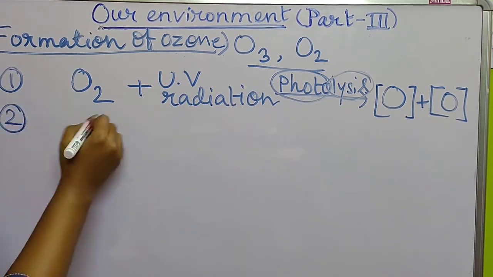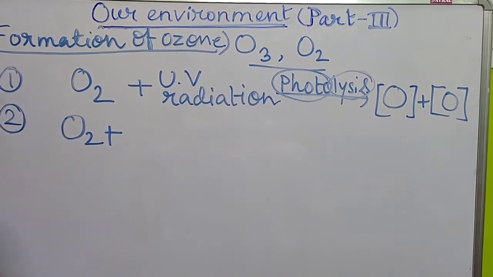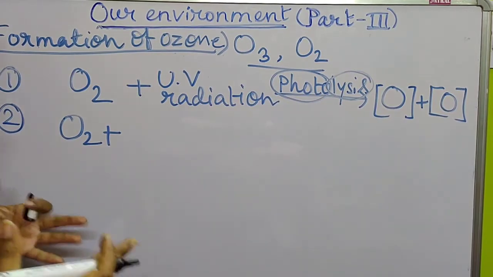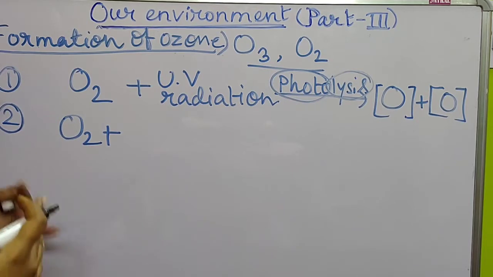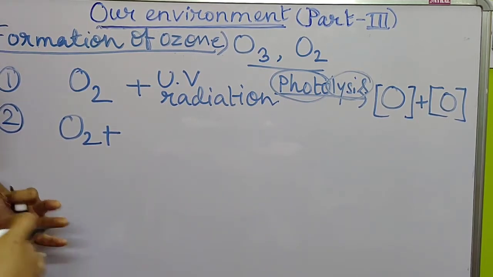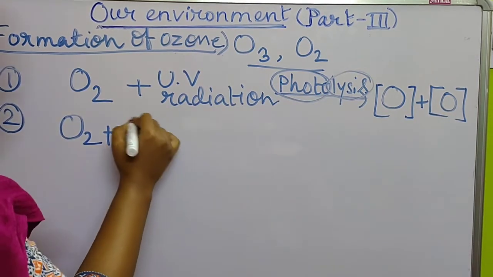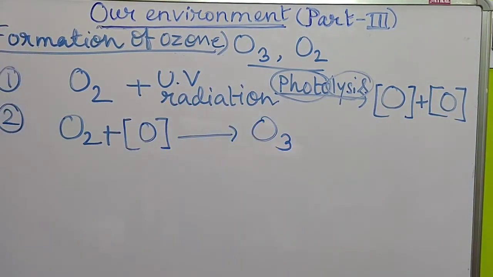Now in the second step, the oxygen atom, which is now highly reactive, is in the free state, so it will be more reactive because it wants to get to a stable form. It will react with an oxygen molecule again and form an ozone molecule, that is O3. So these two steps are involved in the formation of ozone.